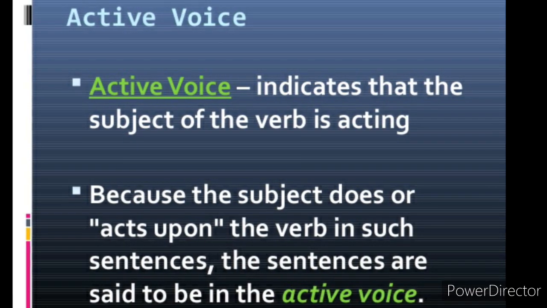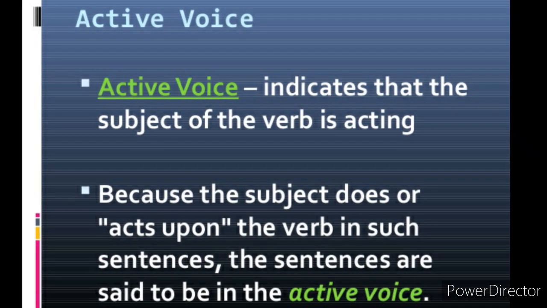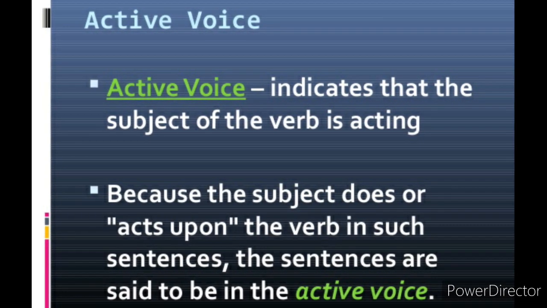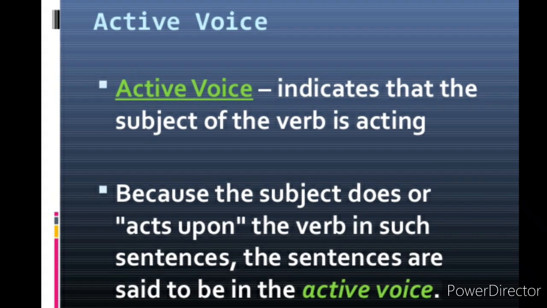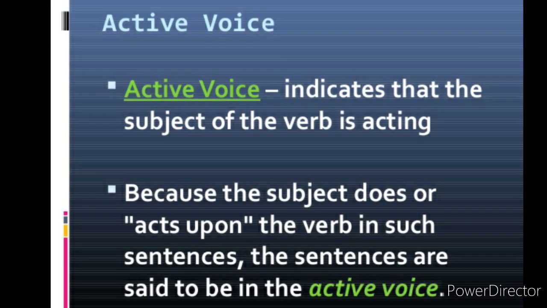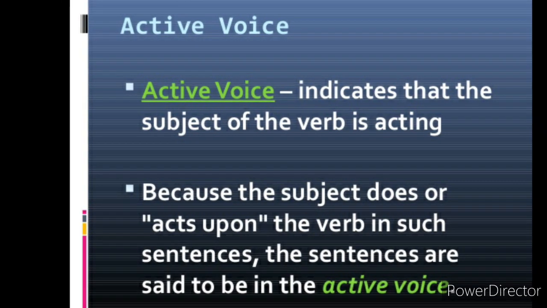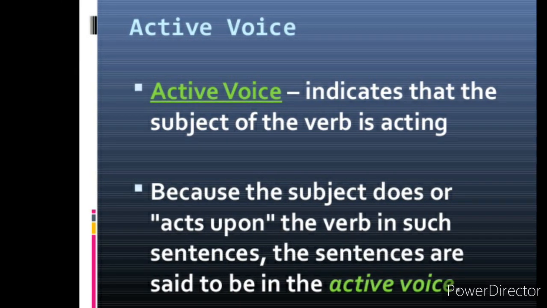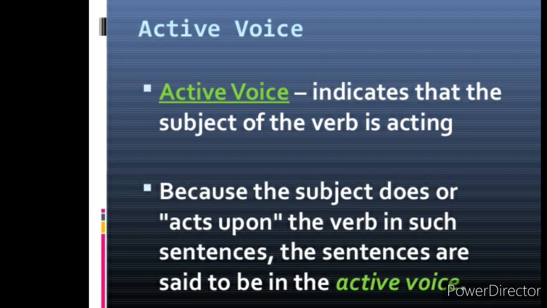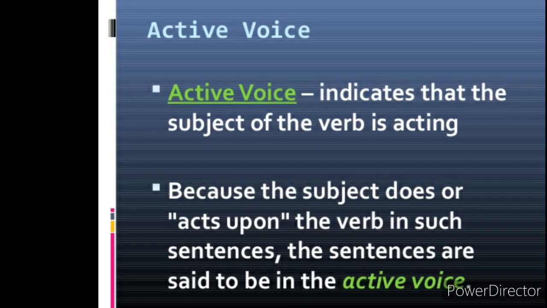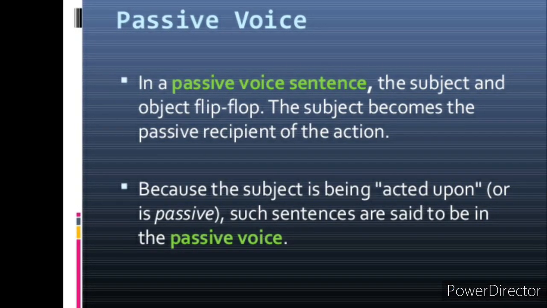Okay, first I would like to define what is active voice. Active voice indicates that the subject of the verb is acting, because the subject does or acts upon the verb. In such sentences, the sentences are said to be in the active voice. Okay, what do you mean by passive voice?